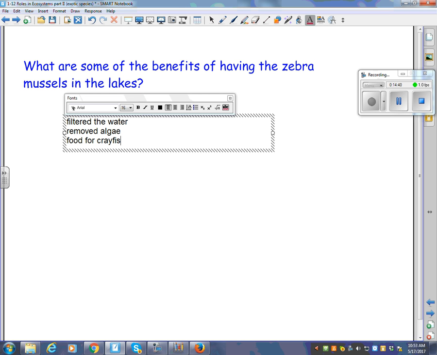Is that what it was? Reduce the algae. Yes, which was in turn food for crayfish, and thus the perch, right? I'll do it like this. So there have been some benefits.